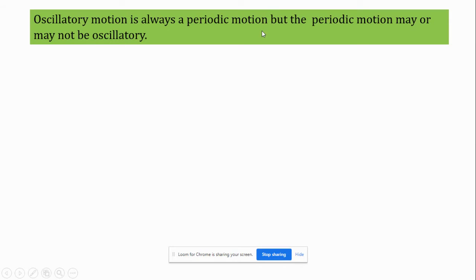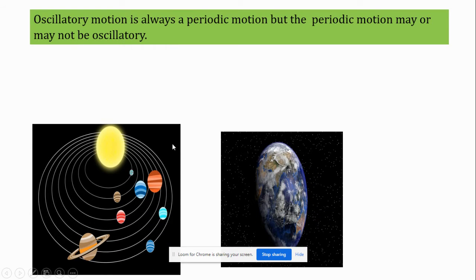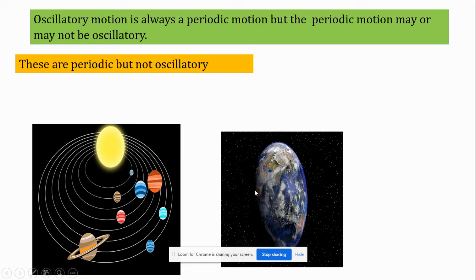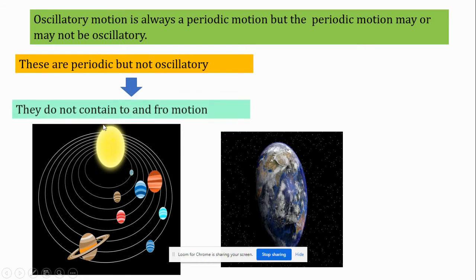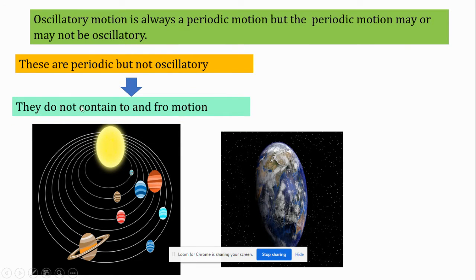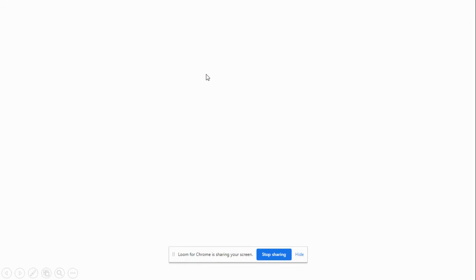Next we'll see how periodic motion is different from oscillatory motion. We know very well that oscillatory motion is always periodic motion, but a periodic motion may or may not be oscillatory. We'll see with examples. These are some examples I have given here. These are periodic, but not oscillatory. Why are they not oscillatory? They do not contain to and fro motion, but rotate uniformly. So they come under periodic motion, but they are not oscillatory.